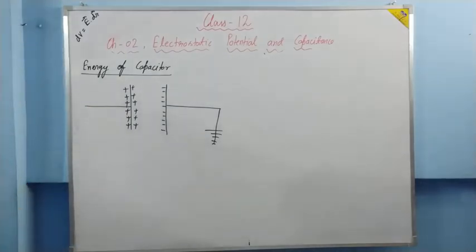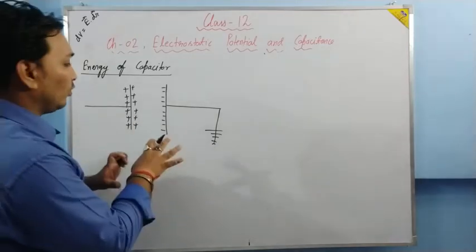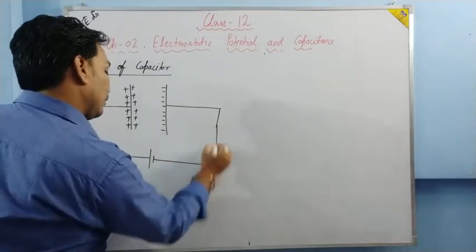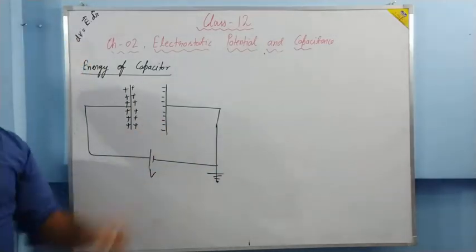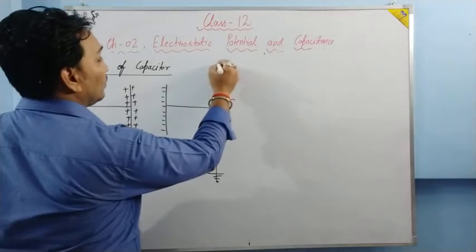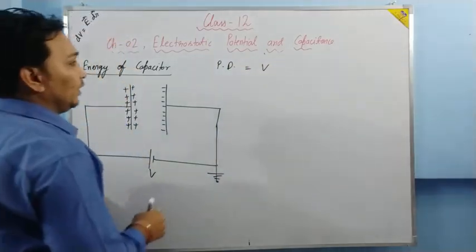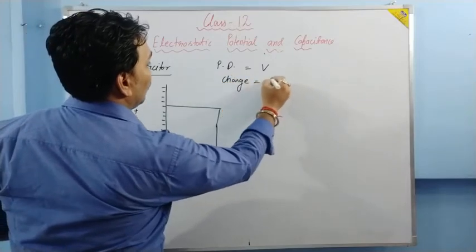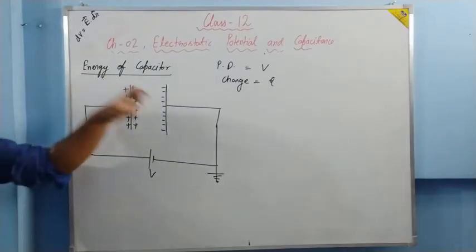Now what happens? Now what I want to do, I want to store more amount of charge into it. Let me make the complete circuit. Suppose it has the potential V. The potential difference between the plates is V, and it has the charge Q. What I want to do is make this capacitor have more charge.